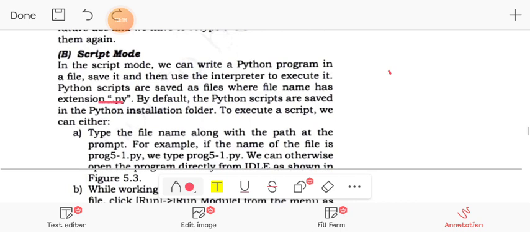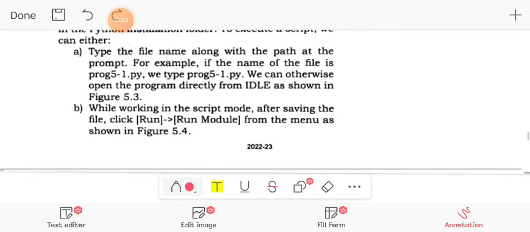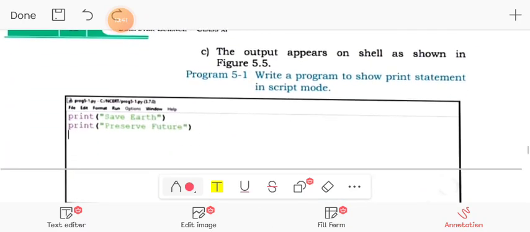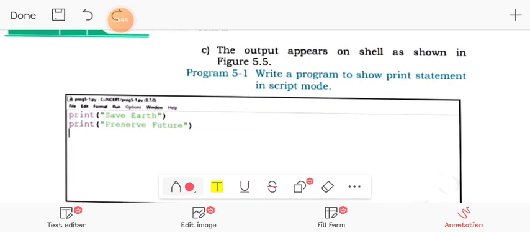We may use IDLE to write the programs. IDLE has two things: interactive mode and script mode. After writing a program, we run it with the Run Module option, or there is a shortcut key F5 to run a program. It will ask us to save the program. We will save it, then we may see the output on the shell. In script mode also we get the output on the shell, right?